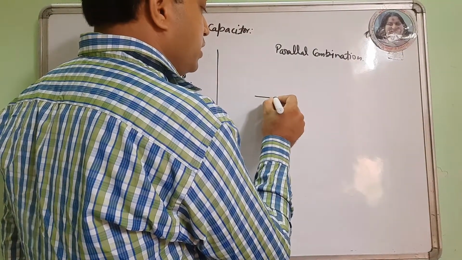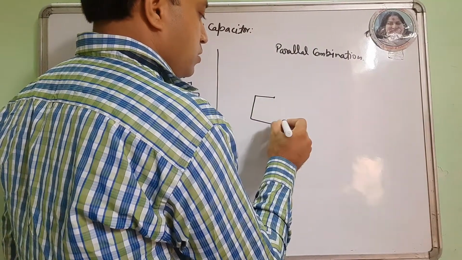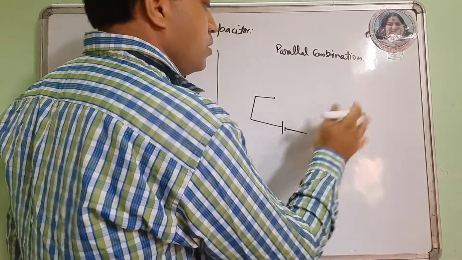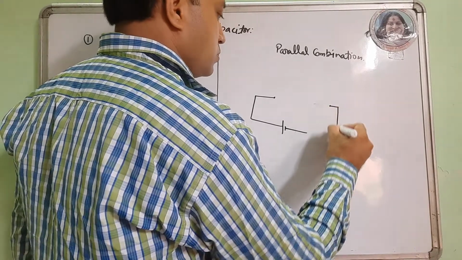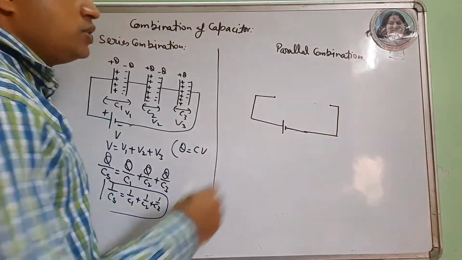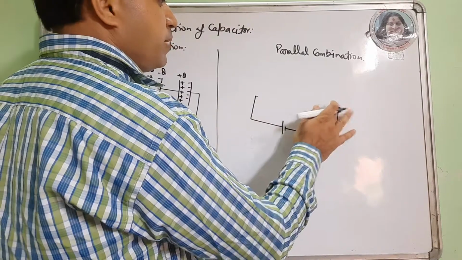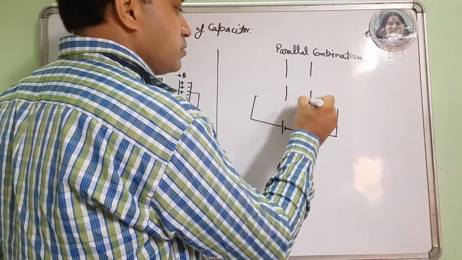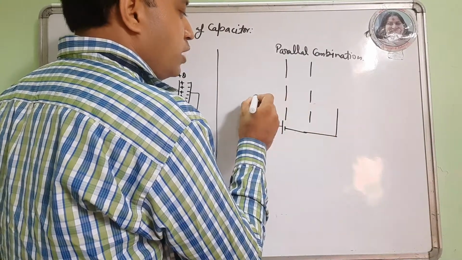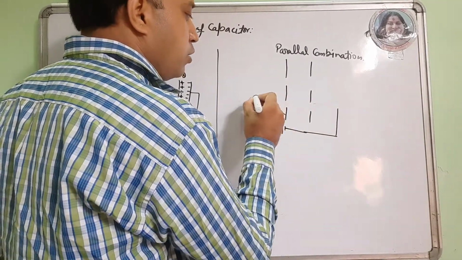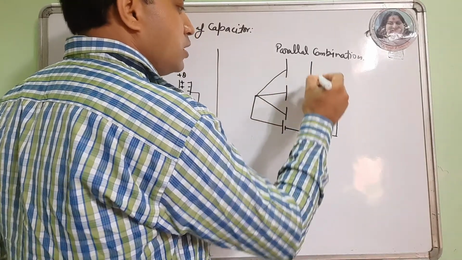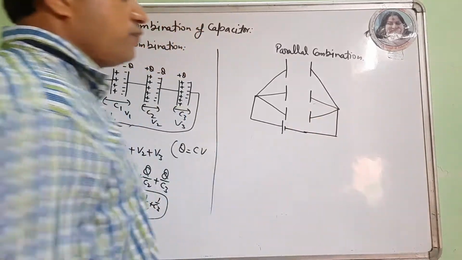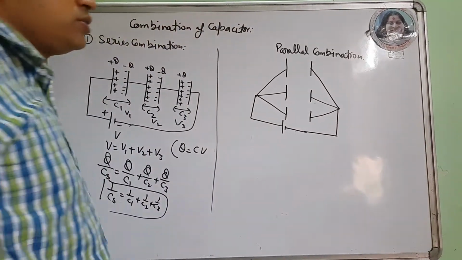It means we connect one point of the battery to the plates of the capacitors: one plate is connected to the positive terminal of all capacitors and the other plates are connected to the negative terminal of all capacitors.